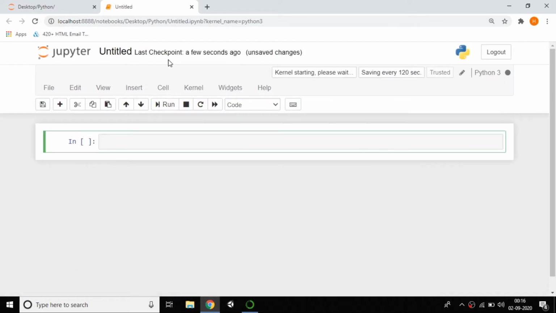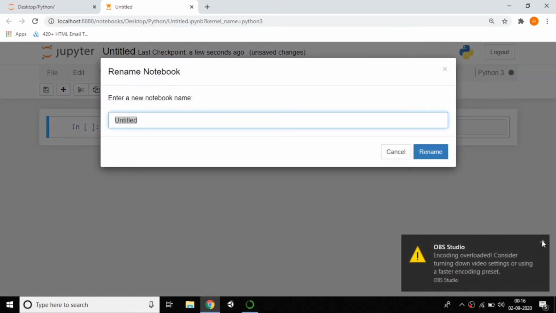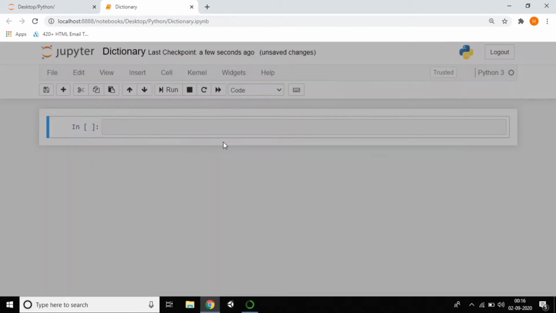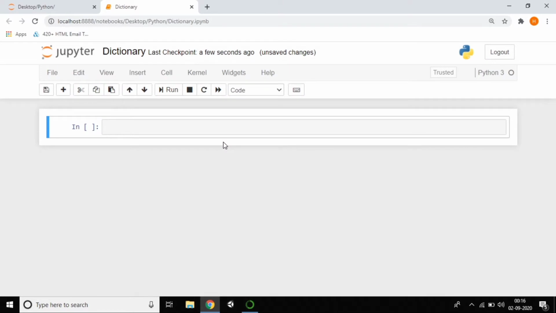So what is meant by a dictionary? We have all heard the word dictionary many times in our life. Generally we want to know the meaning of a word, so we open the dictionary, search for the word and see its meaning. Coming to Python, the dictionary is the same: it has a key, and we pass a value.